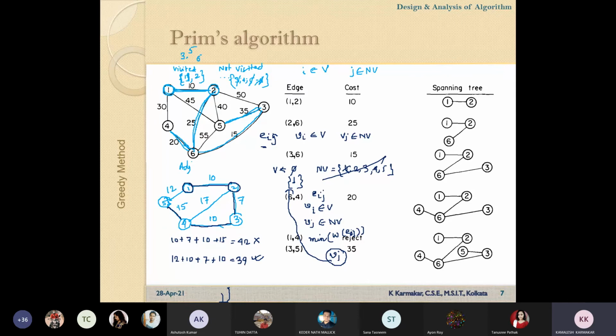But the existing algorithms to check whether it will form a cycle have high complexity. That's why in computer science, when we are writing any program, we apply this approach, not the approach you have learned in mathematics.